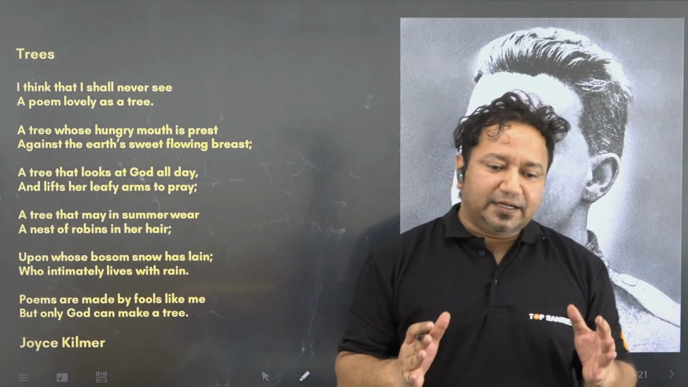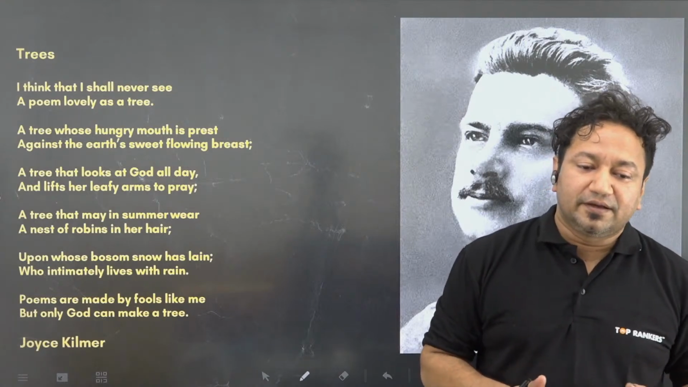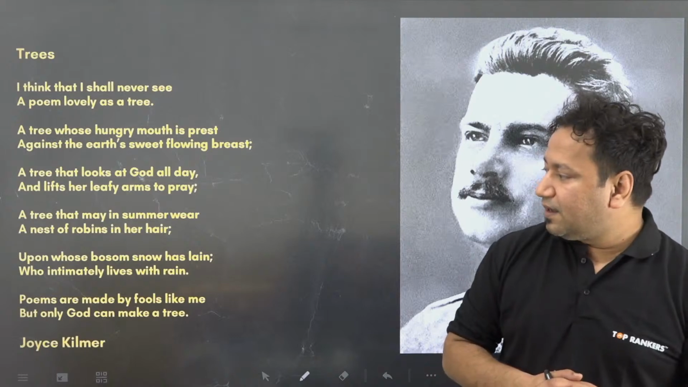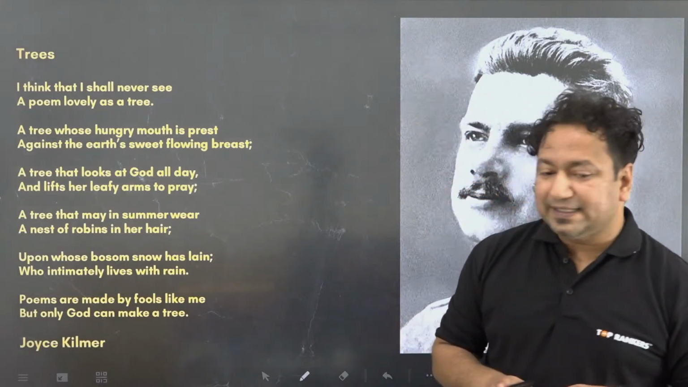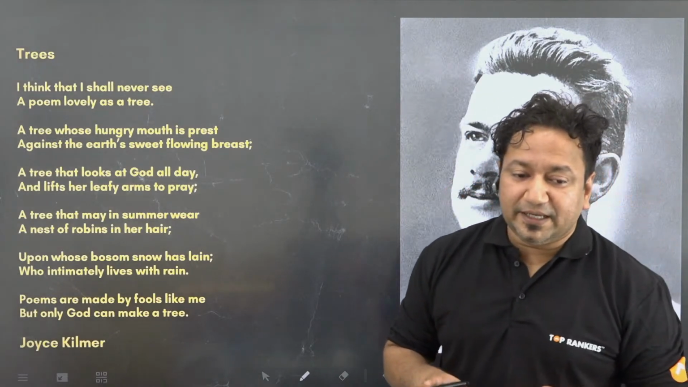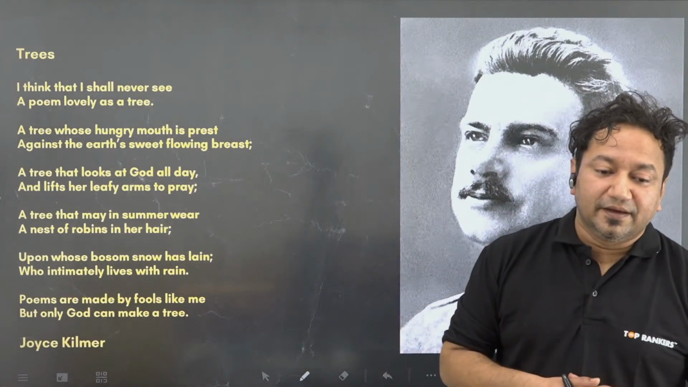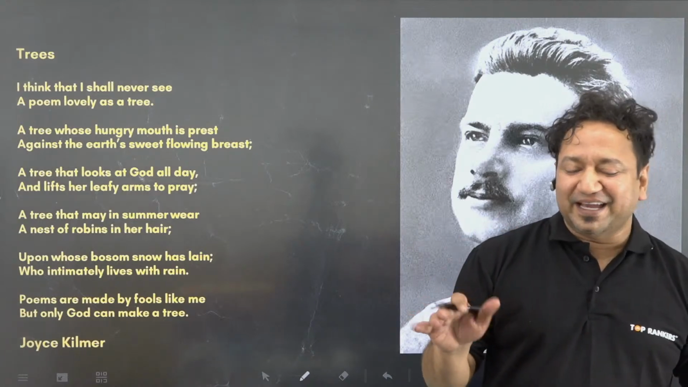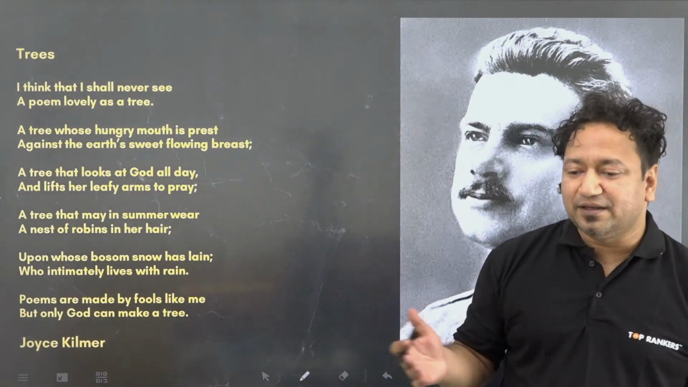A tree that may in summer wear a nest of robins in her hair. Robin is a bird. Upon whose bosom snow has lain, who intimately lives with rain. Poems are made by fools like me, but only God can make a tree. By Joyce Kilmer.